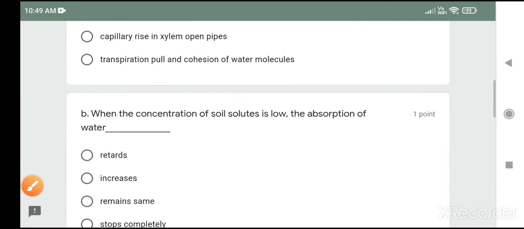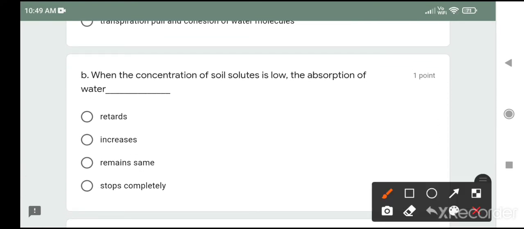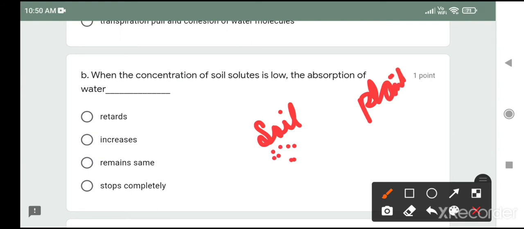The next question is, when the concentration of soil solute is low, the absorption of water. Let's understand the question first. If soil solute concentration is low, it means the solvent concentration is more, and we know that water moves from higher solvent concentration to lower solvent concentration. Now in soil there is a higher concentration of solvent, hence it helps in the absorption of water by the plants. So the correct answer is increases.